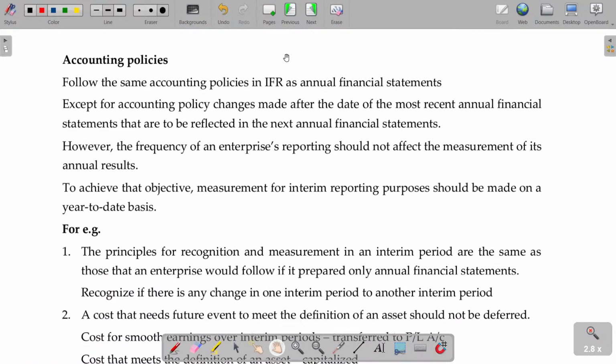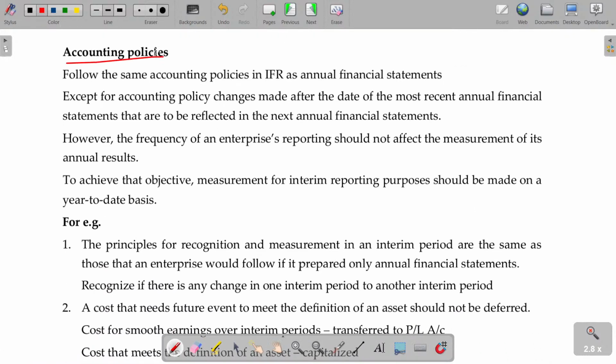What happens in case of accounting policies, sir? Whatever policy you follow for the year, you have to follow the same for the quarterly reporting also. Interim financial reporting also: follow the same accounting policies for IFR, interim financial report, except for accounting policy changes made, if any. Then for the changes, as per AS number 5, you have to make the corrections. Frequency of enterprise reporting should not affect the measurement of its annual result. The change in frequency should not affect the annual report. Rest of the things are the same.